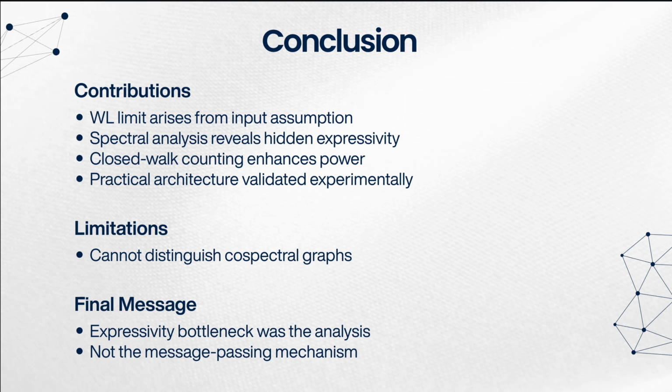To conclude, the limitation of message passing GNNs doesn't really come from the architecture itself, but it comes from the assumption that all nodes start with identical features. So when we look at the model from a spectral perspective and analyze variance instead of just the mean, we see that it can actually capture more structure than previously thought. The only remaining limitation is with co-spectral graphs. So the bottleneck wasn't message passing, it was how we were analyzing it.